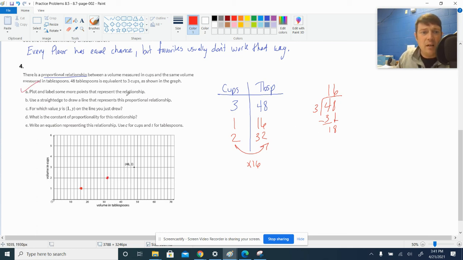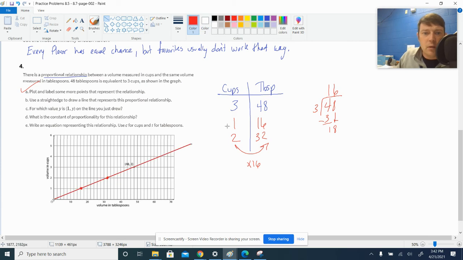Check. Done. All right. Use a straight edge to draw a line that represents this proportional relationship. Let me use my handy dandy straight edge tool, and it's proportional. So I'm going to start at the origin, and I'm going to draw through all the points to show that it's a straight line through the origin.